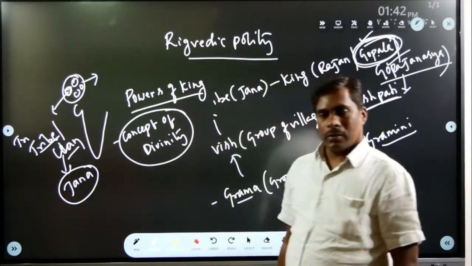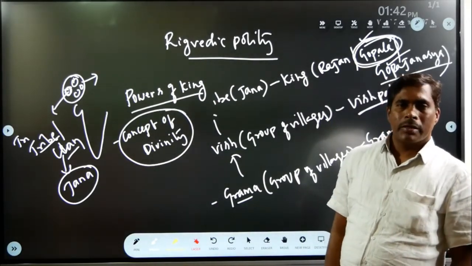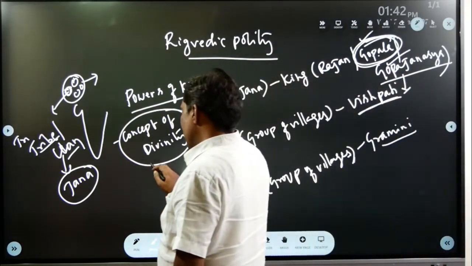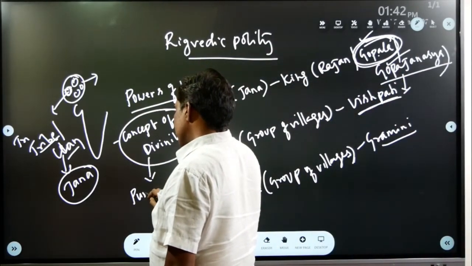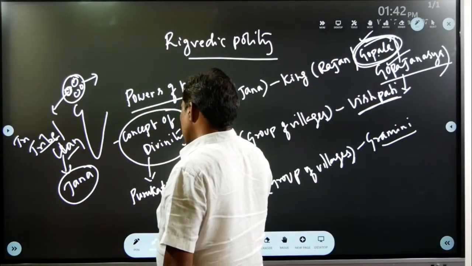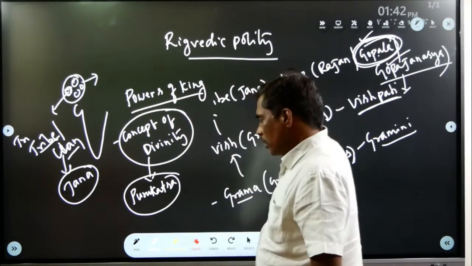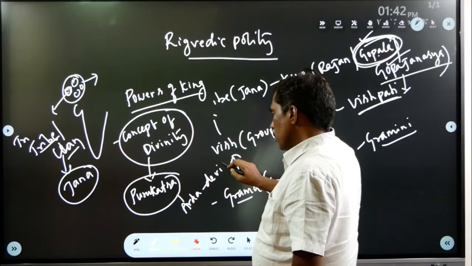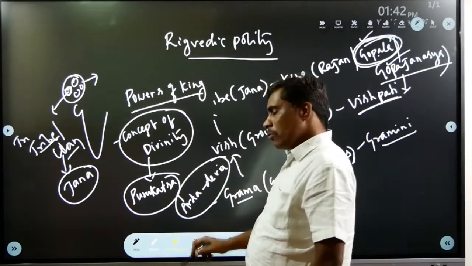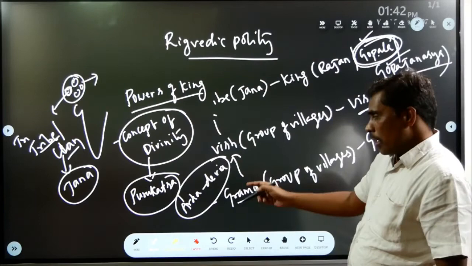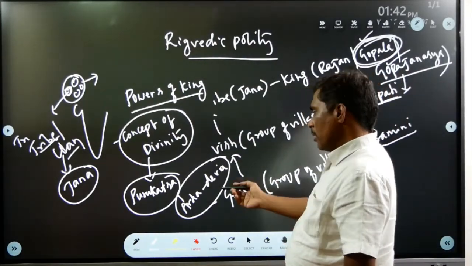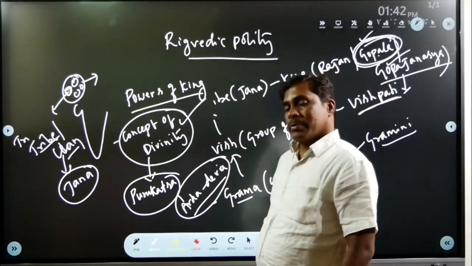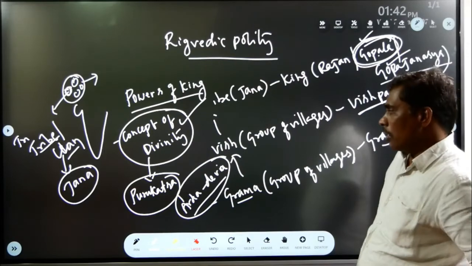But one Rigvedic king called Purukatsa had a title called Ardhadeva, which means semi-divine. He was the only king in the Rigvedic period who had this type of title. Still, the concept of divinity was completely absent.